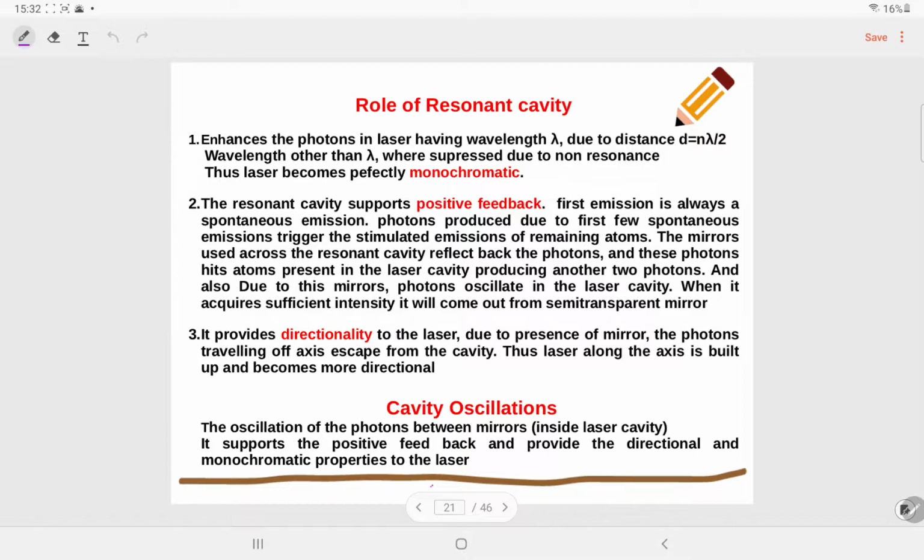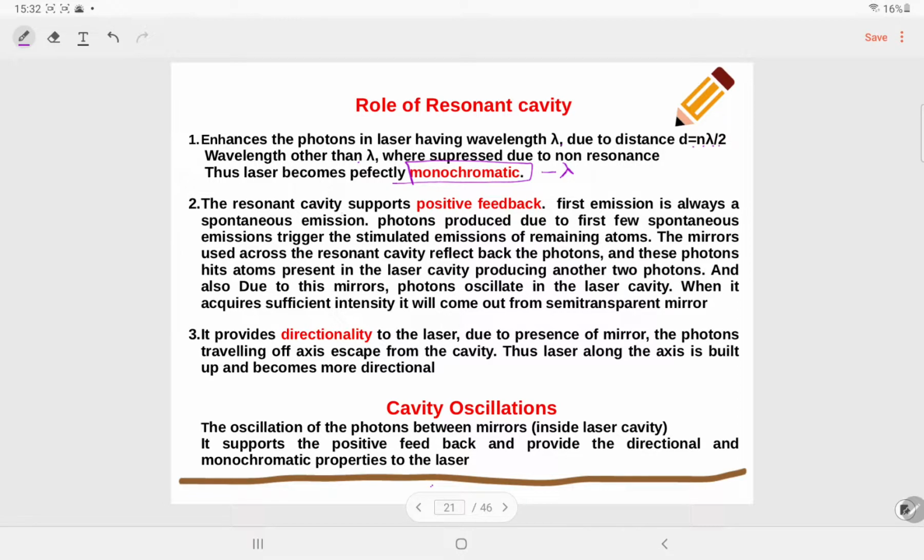The role of the resonant cavity is also given here in detail. It enhances the photons in the laser having wavelength lambda. Due to distance d equal to n lambda by 2, wavelengths other than lambda are suppressed due to non-resonance, and thus the laser becomes perfectly monochromatic. Monochromatic means single wavelength, because the resonant cavity suppresses other wavelengths.